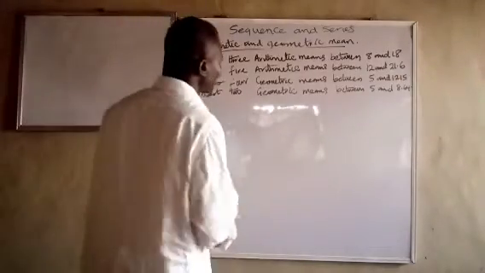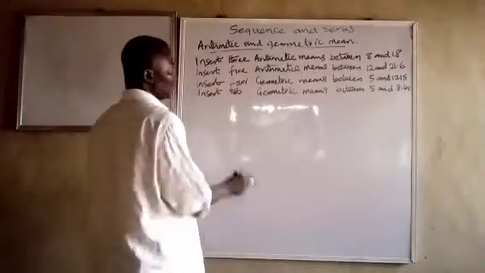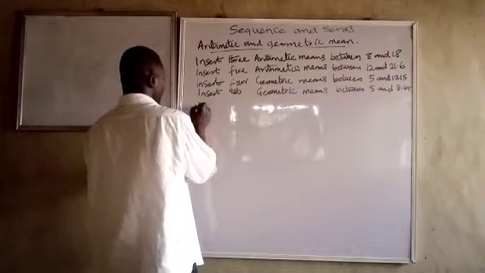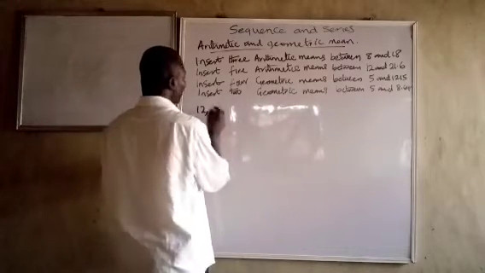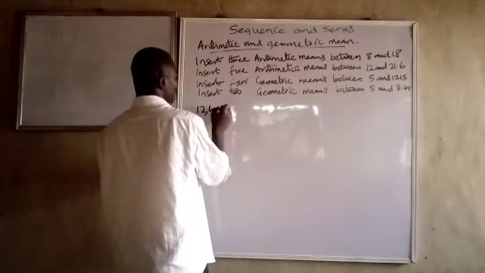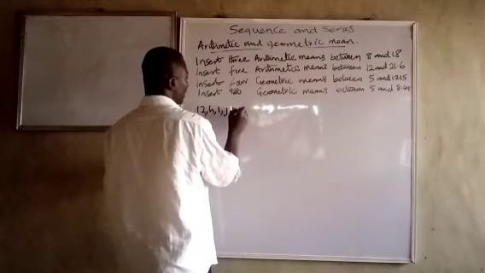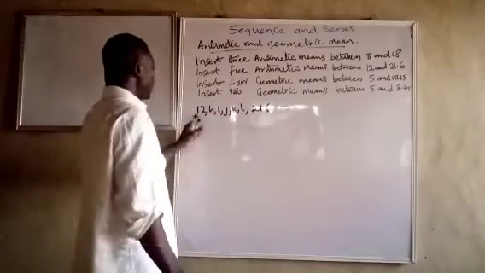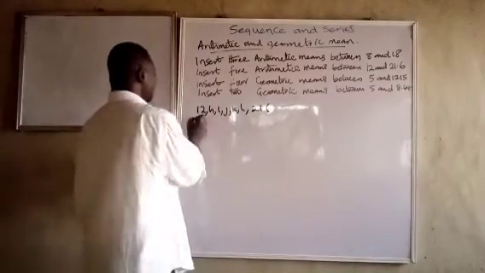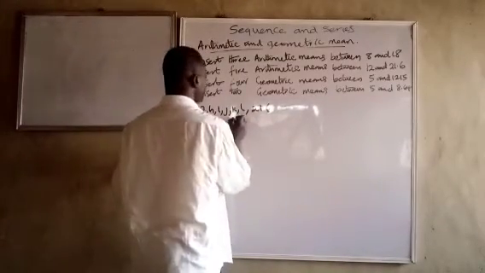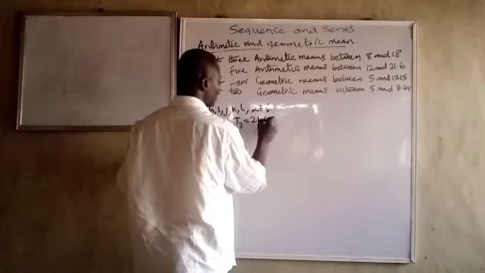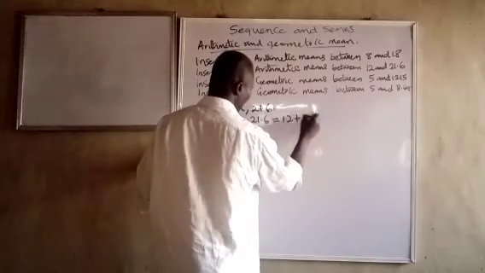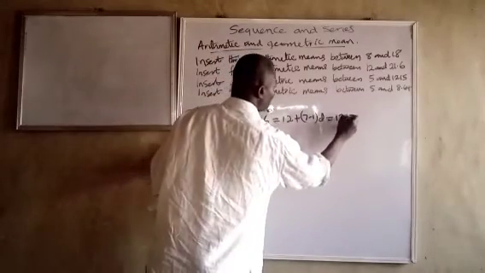The next one says insert 5 arithmetic means between 12 and 21.6. So let's look at how that one will be. It means that between 12 and 21.6 there are 5 terms. That is 12, let's call them H, I, J, K, L, and then we now have 21.6. If you look at it, we are going to have 1, 2, 3, 4, 5, 6, 7. So which means that A is equal to 12, and T7 is 21.6, which is equal to 12 plus (7 minus 1)D, which equals 12 plus 6D.